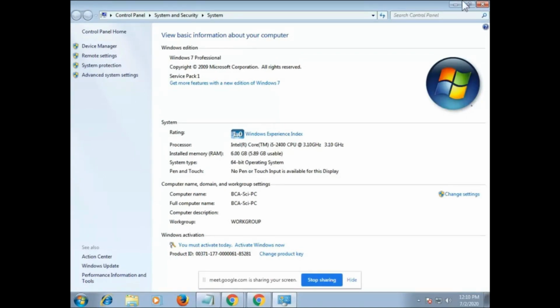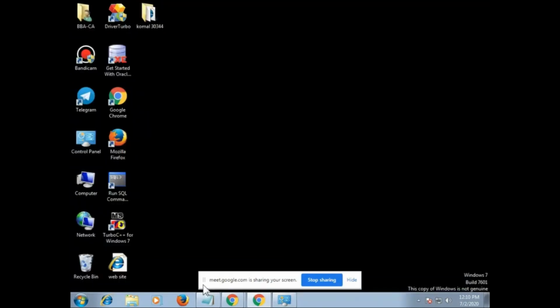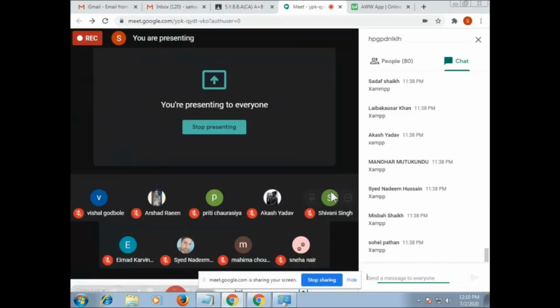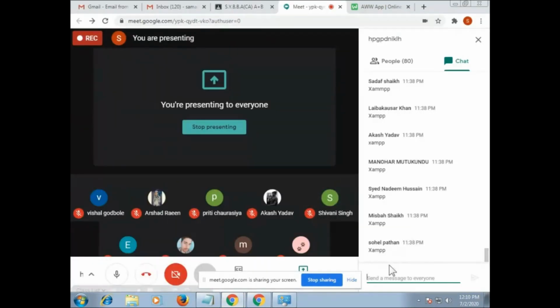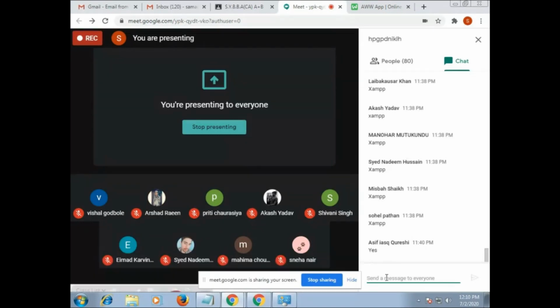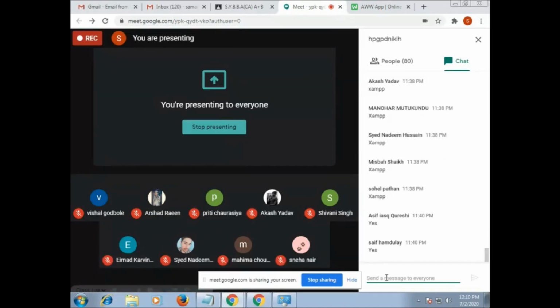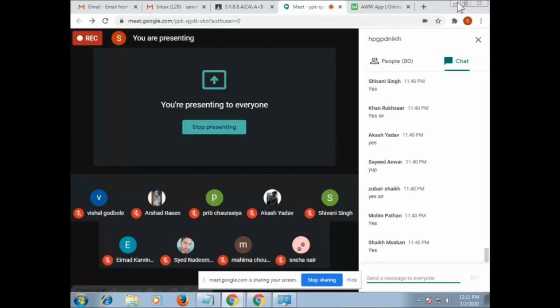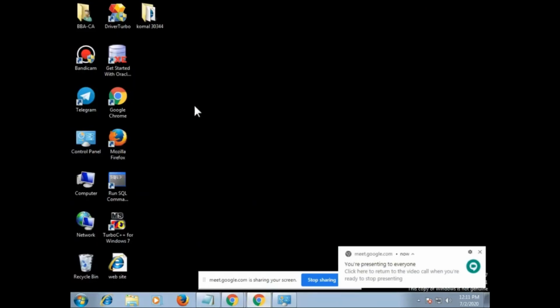Everyone understood how to check whether your operating system is 32-bit or 64-bit? Yes, you can type in chat. Okay, very good. Now the next step is that you have to go to your Google Chrome.